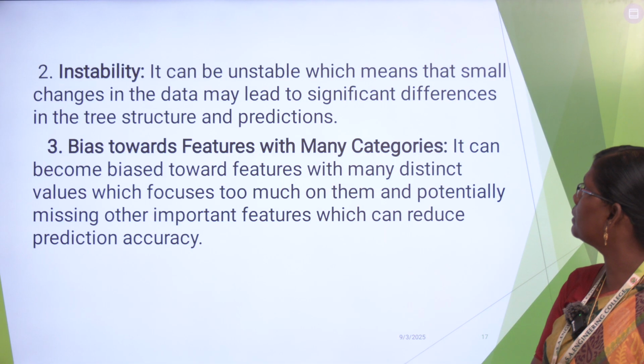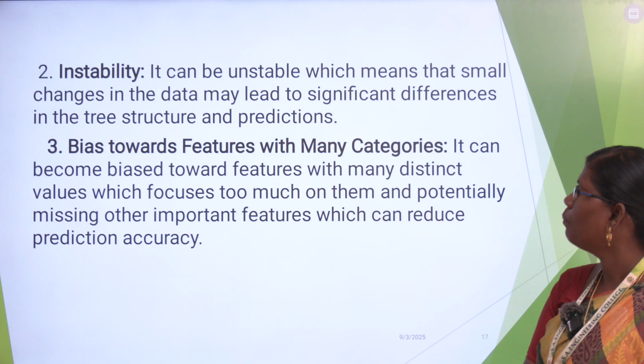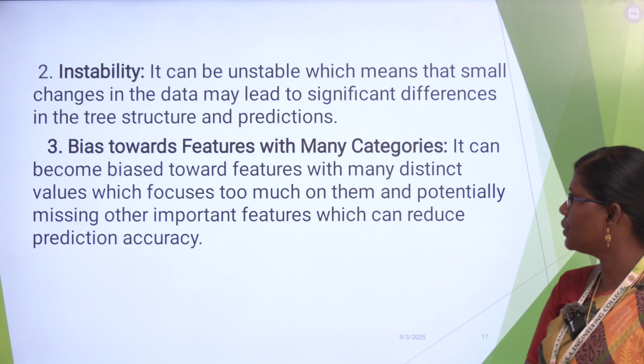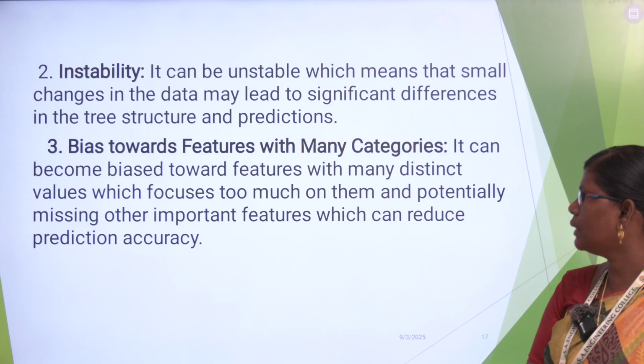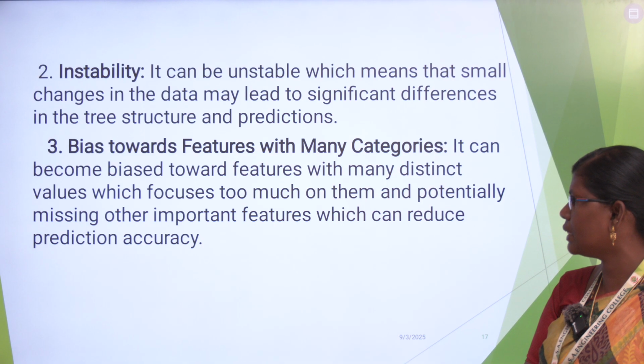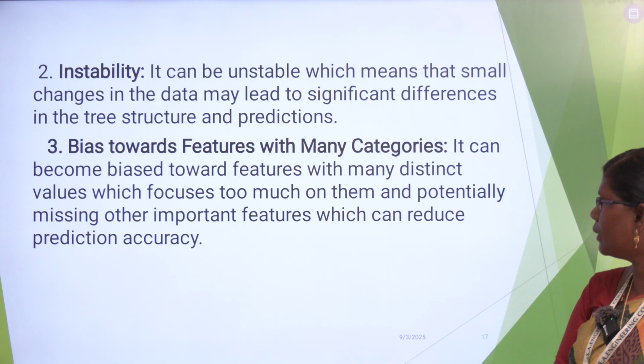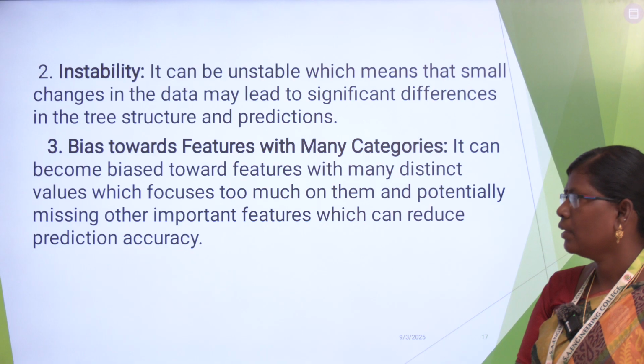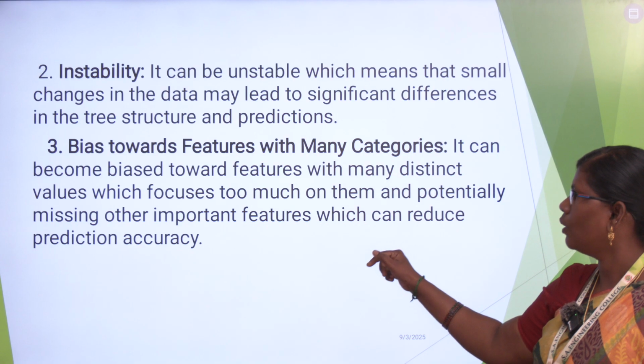Next, instability. It can be unstable, which means that small changes in data may lead to a significant difference in the tree structure and predictions. Then there is bias towards features with many categories. It can become biased toward features with many distinct values, which focuses too much on them and potentially misses other important features, which can reduce prediction accuracy. Therefore, the accuracy will be low.